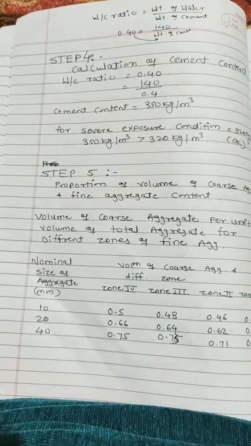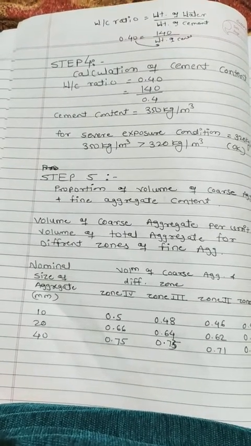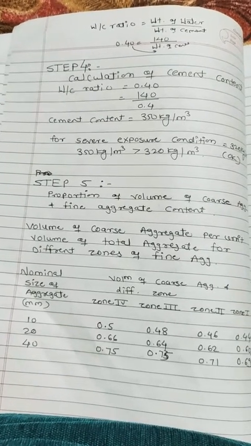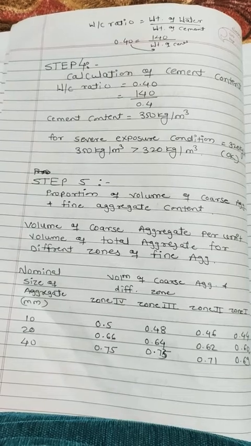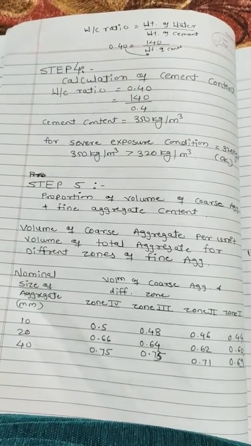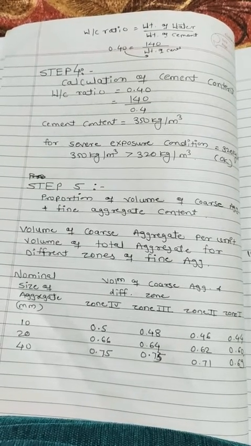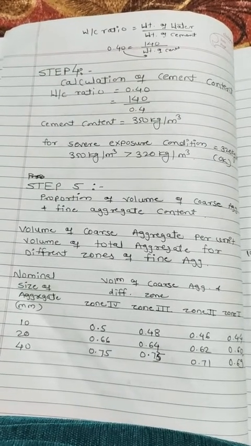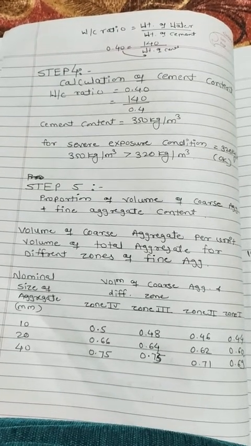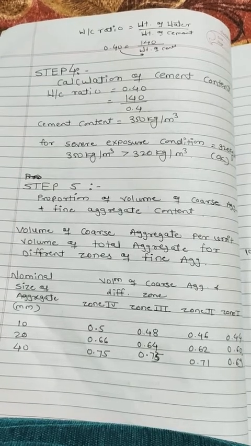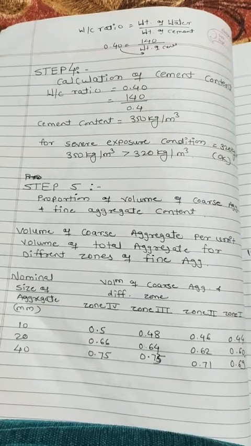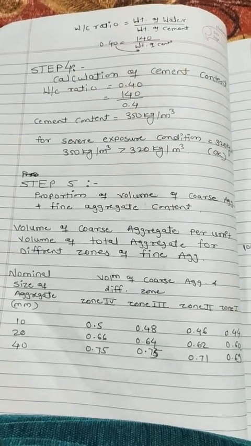Step number 4, calculation of cement content. Water cement ratio is 0.40. We know our formula: water cement ratio equals weight of water upon weight of cement. In step number 3, we calculated the weight of water as 140 liter, and we know the water cement ratio is 0.4. So we can calculate the weight of cement.